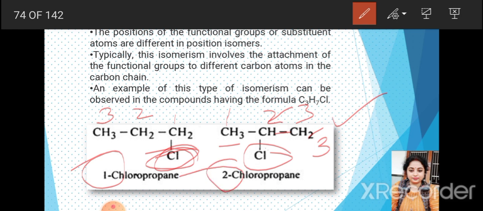If we shift this carbon to this carbon, again it will give you 1-chloropropane. So we have to see the possibilities. Okay, so when 3 carbons are present in propane and one functional group is present, this will show only two isomers.